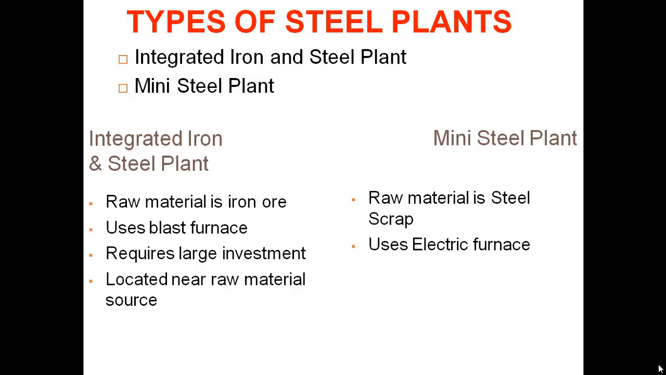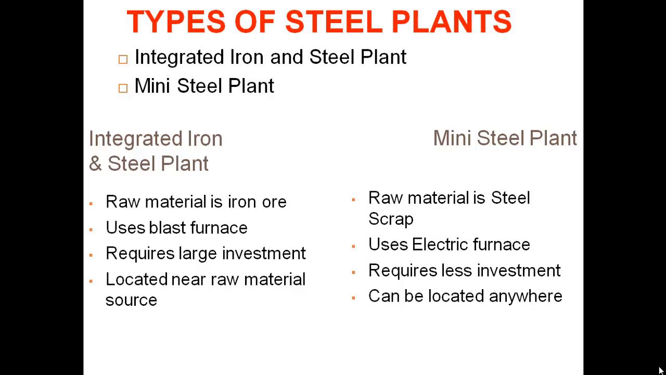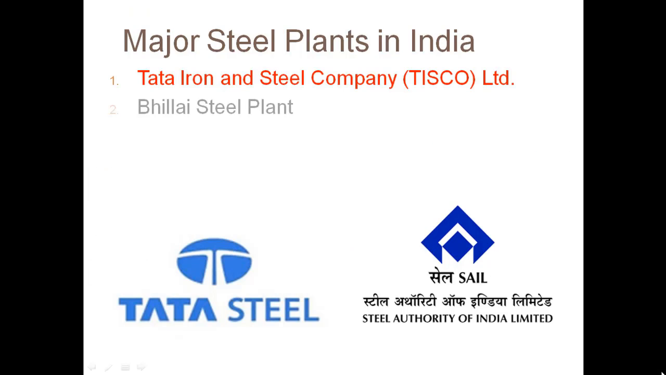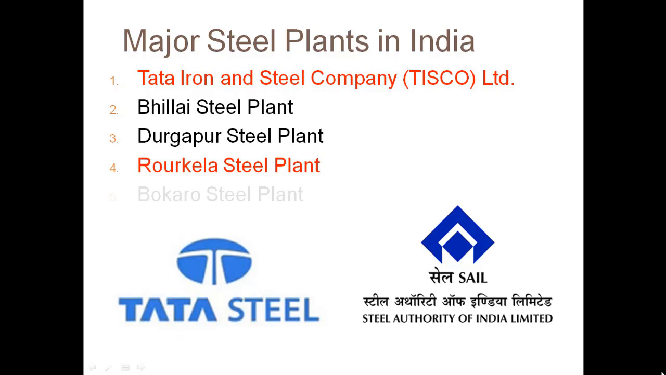On the other hand, the mini steel plants use scrap as raw material. In mini steel plants, they use electric furnaces to melt the iron. It requires less investment and it can be located anywhere. Now we'll see the major steel plants located in India. Tata Iron Steel Plant, Tisco, Bhilai, Durgapur, Rourkela and Bokaro.